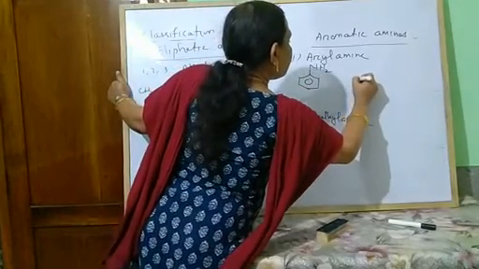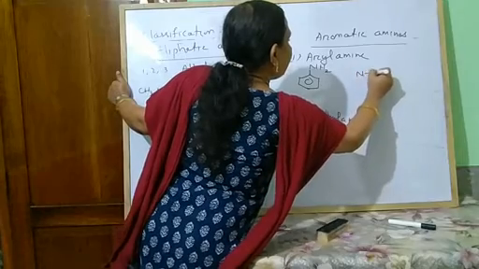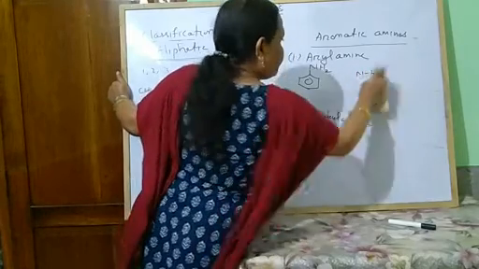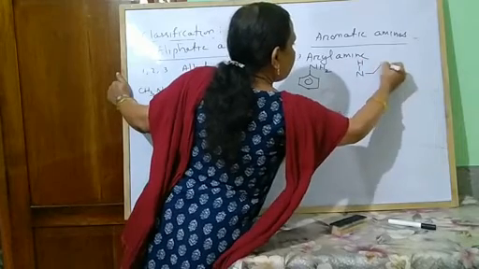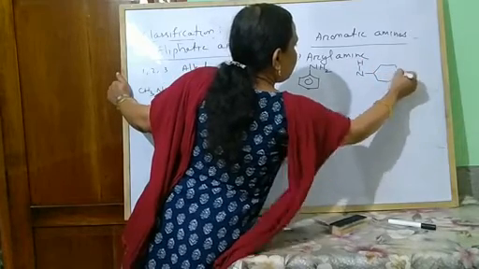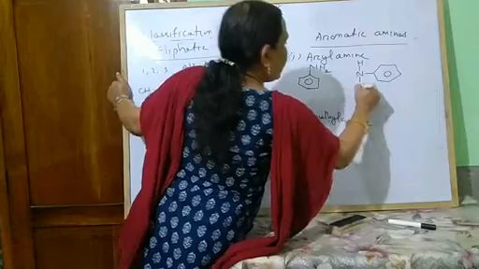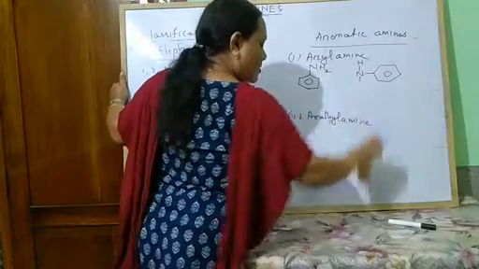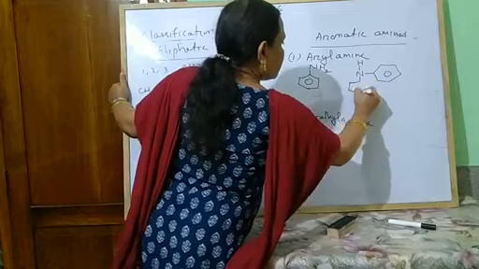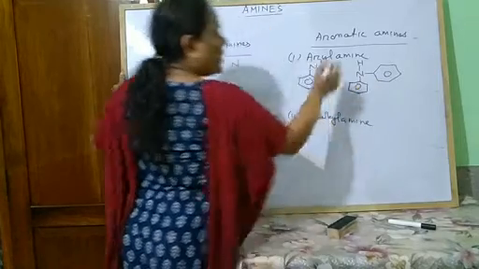Or another also I can write NH here. Same thing written here. So this is also known as your aryl amine.